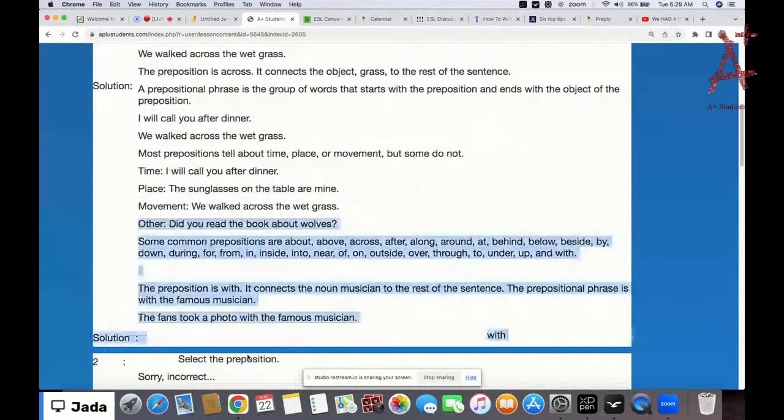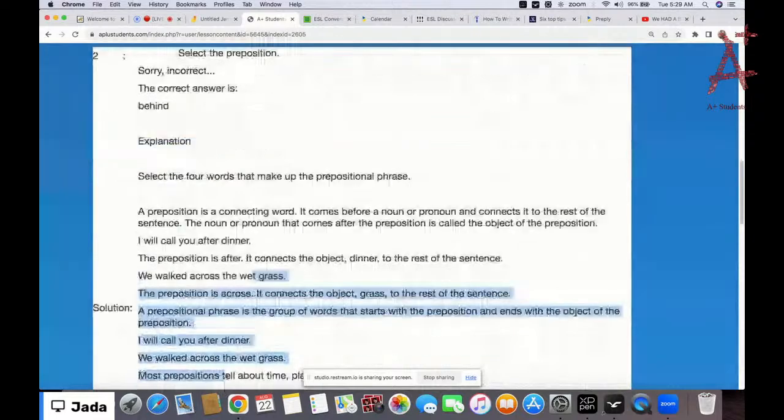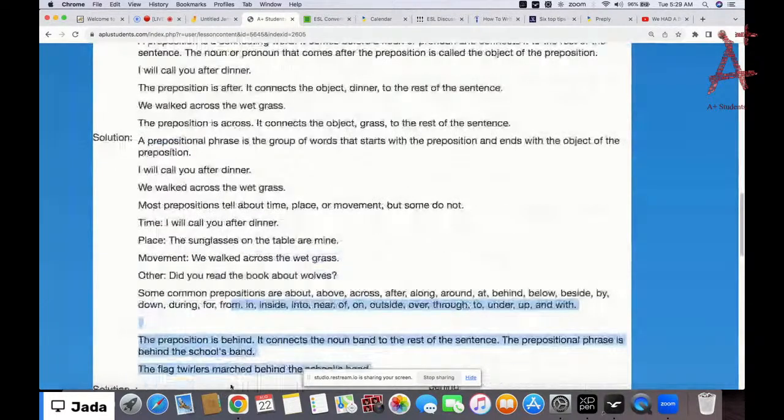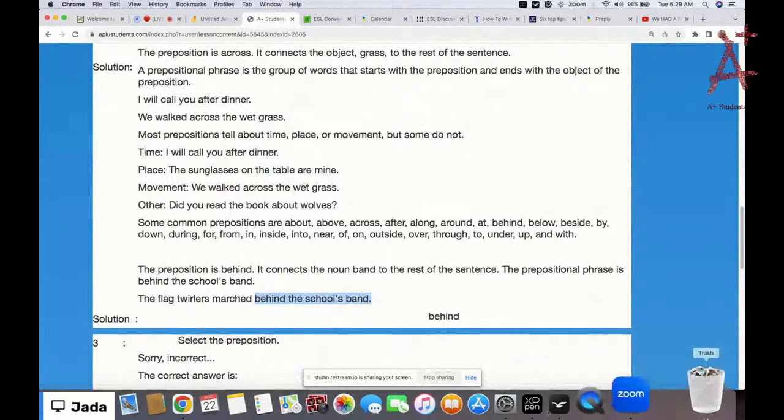All right, so in this one we need to find the prepositional phrase. Let's go see the sentence. The flag twirlers marched behind the school's band. What is the prepositional phrase here? First, we need to know that the preposition here is behind. The remaining words up to the object of the preposition make the prepositional phrase. So behind the school's band is the prepositional phrase. Okay, I hope that you all know.